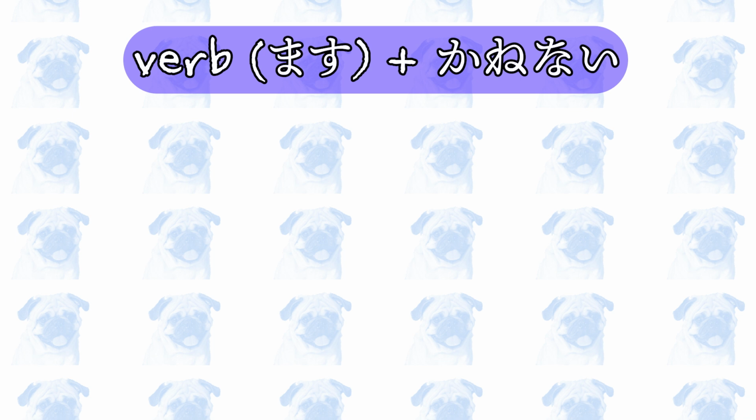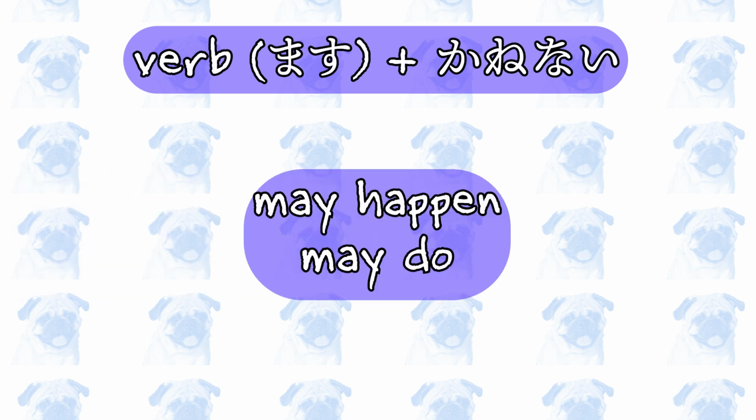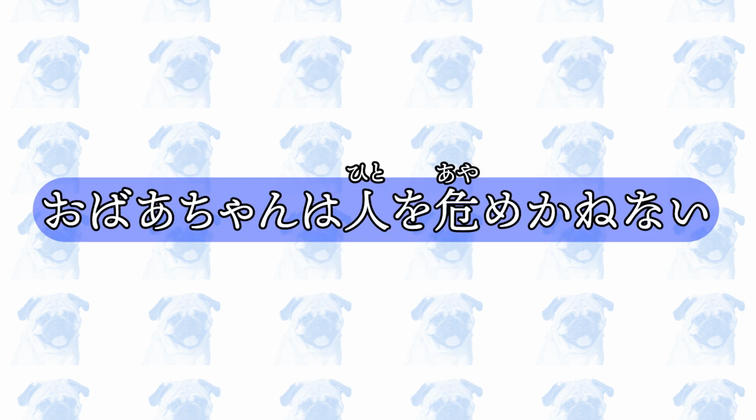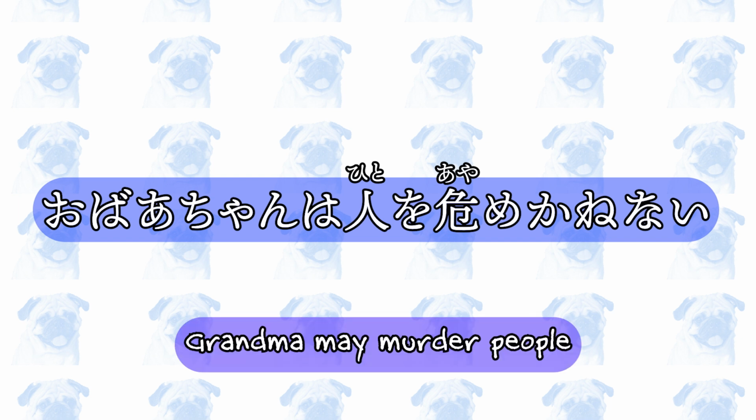Second, the masu form of a verb plus 兼ねない means something may happen or someone may do. This construction usually implies a negative event or action. Here are some examples. おばあちゃんは人を殺めかねない。Grandma may murder people.